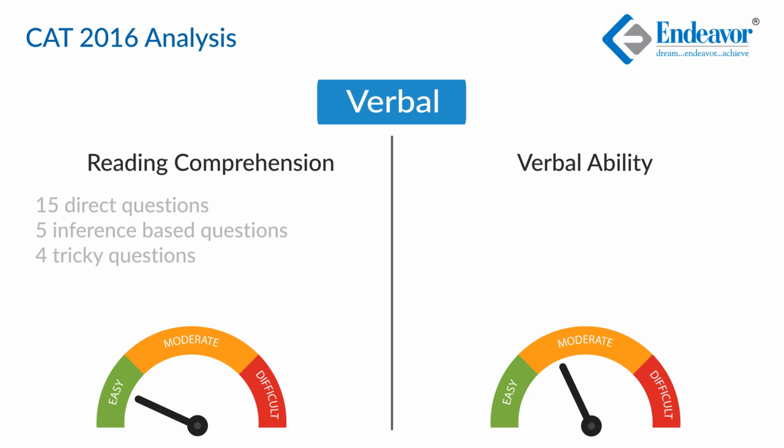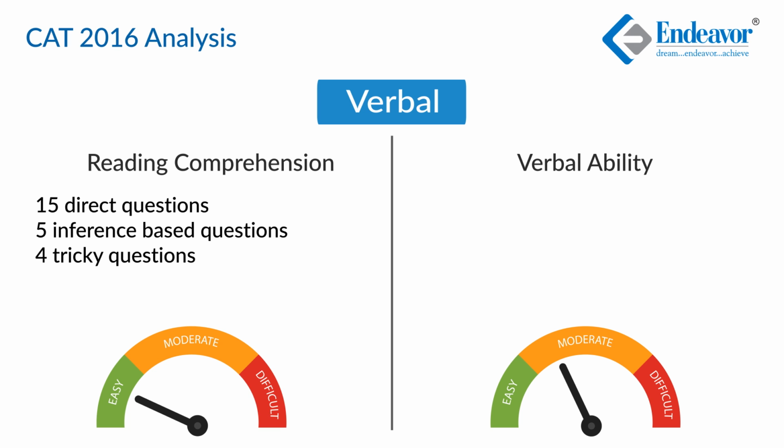Even as far as the questions are concerned, out of the 24 questions, 14 to 15 were pretty direct. So if you had given a thorough reading of the RC, you would be in a position to answer those 14 to 15 questions. There were 4 to 5 inference-based questions and 4 reasonably tricky questions.